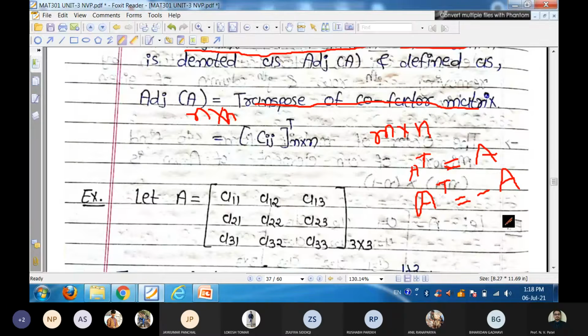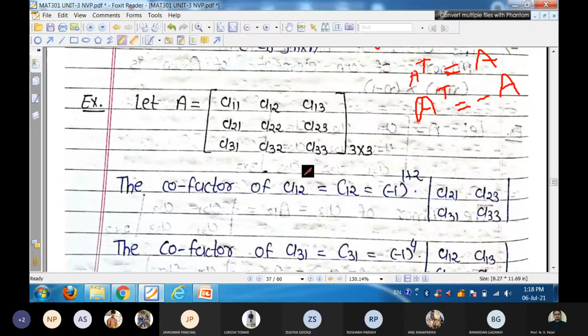So if our 3x3 matrix is this one, A11, A12, A13 and so on, then its cofactor matrix, the cofactor of element A12, that symbol is capital C12, is equal to minus 1 raised to i plus j, that is minus 1 raised to 1 plus 2, into the minor of that element A12.